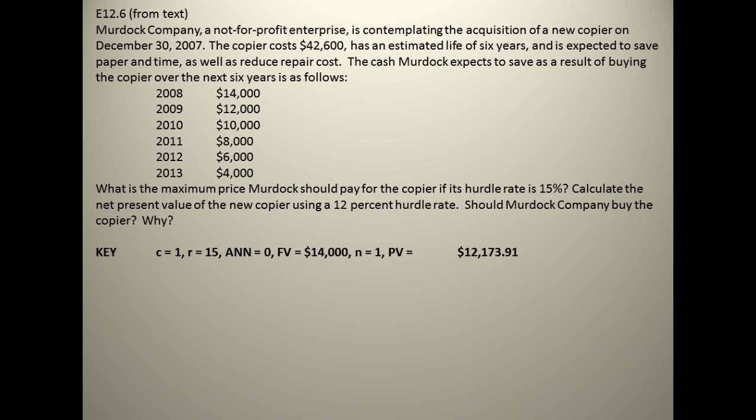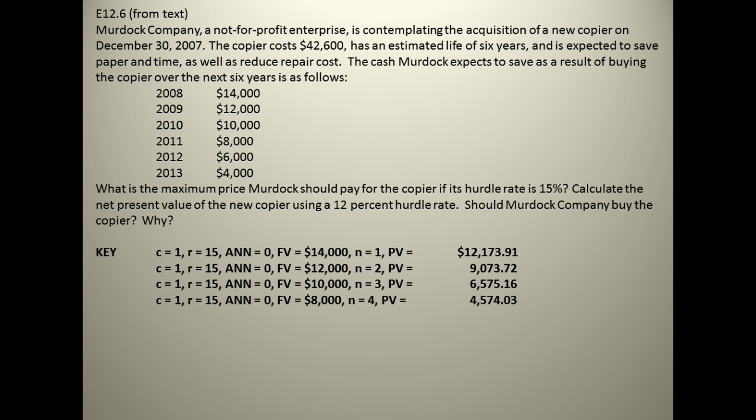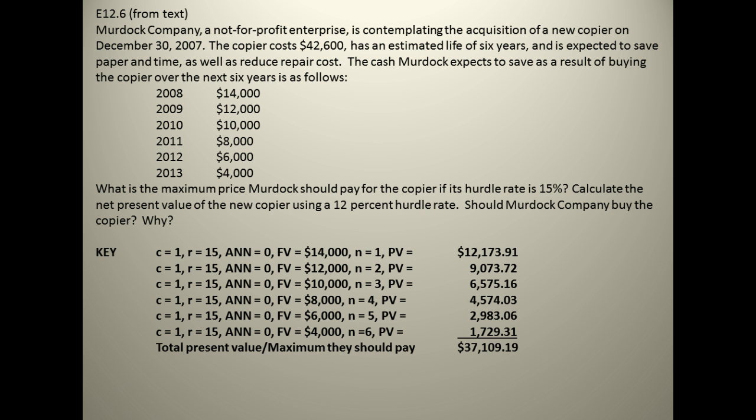Now we need to look at the problem here. We have uneven cash flows, so we're discounting each one of those years back to 2008. So there's the present value of all those cash flows, the total present value. Now, it said, should they buy the copier? We always have to answer the question, should they buy the copier? The copier costs $42,600. It looks like our cash flows are coming in below that. So right there we know we should not buy because the NPV is negative.